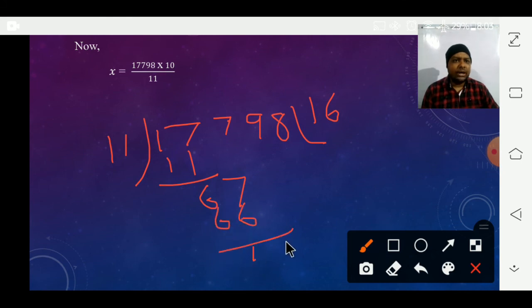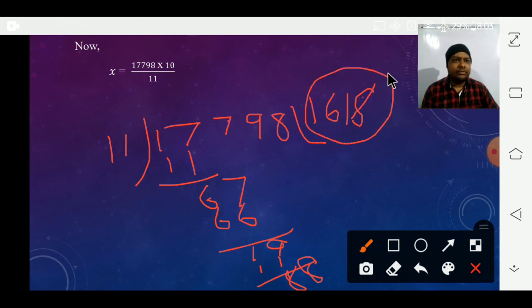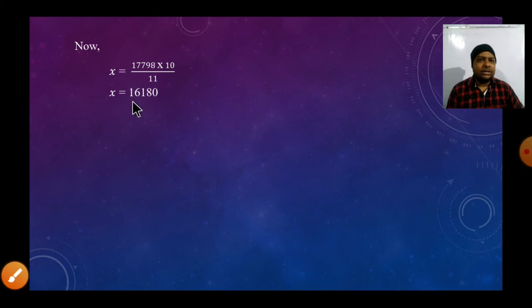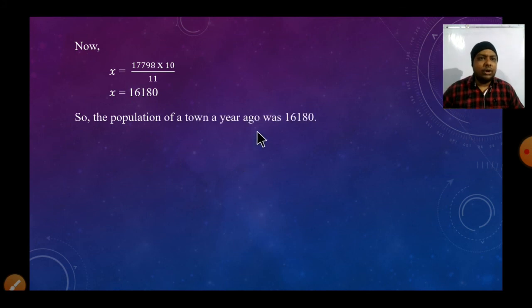Now 9. 11 ones are 11. Now what is left? 8. And again 8. So 11 eights are 88. So what will we get? 1618. And this one we will have to multiply with 10. So we will get 16,180. So it was the previous population of the town.